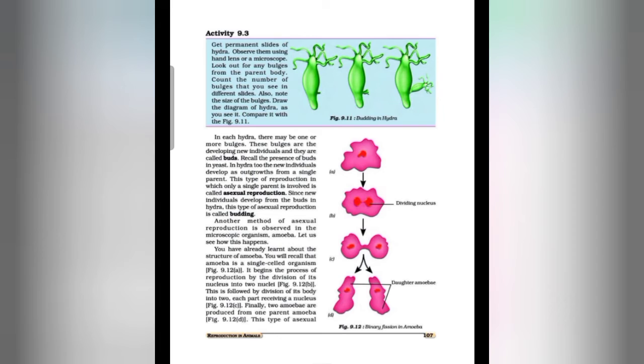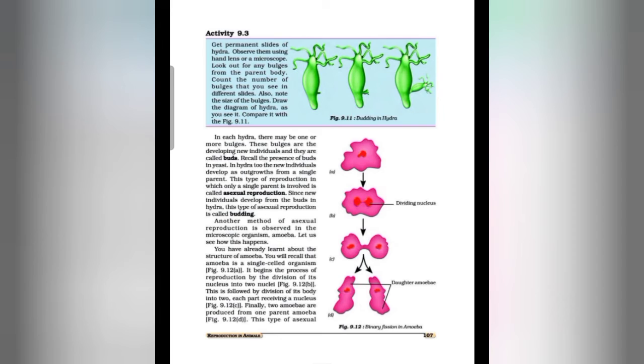Another method of asexual reproduction is observed in the microscopic organism, that is amoeba. We know that amoeba is a microscopic organism and it is a unicellular organism. Let us see how this happens. You have already learned about the structure of amoeba.